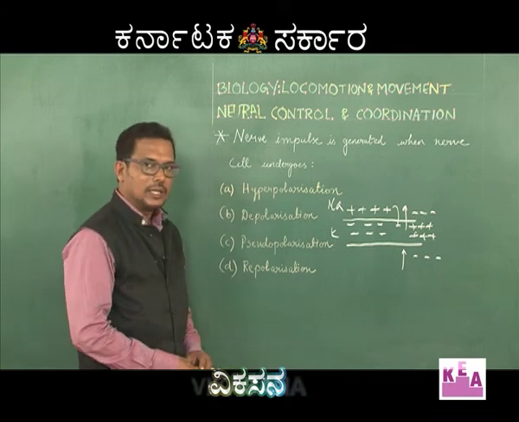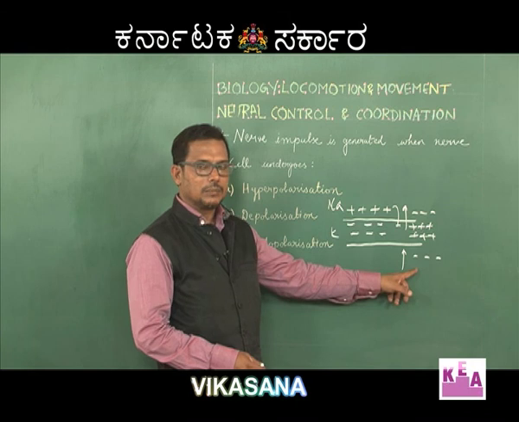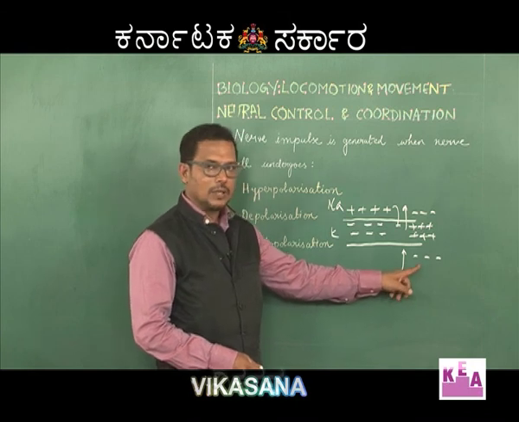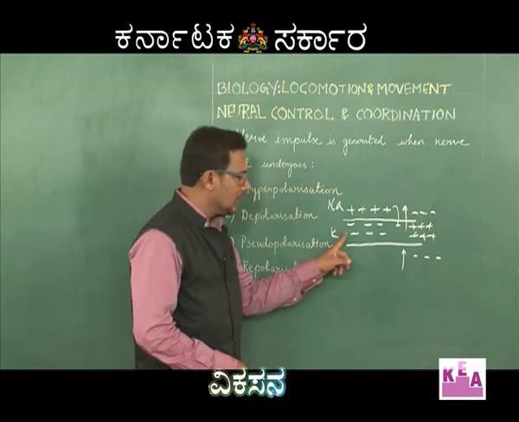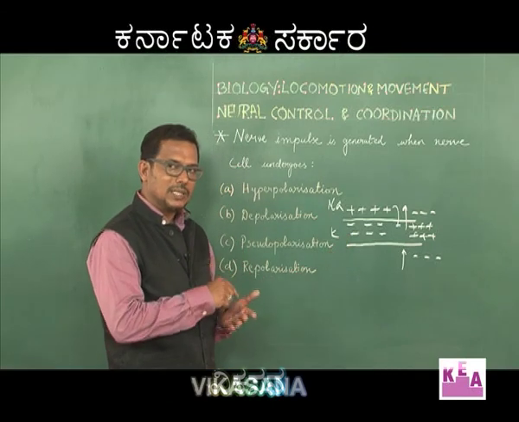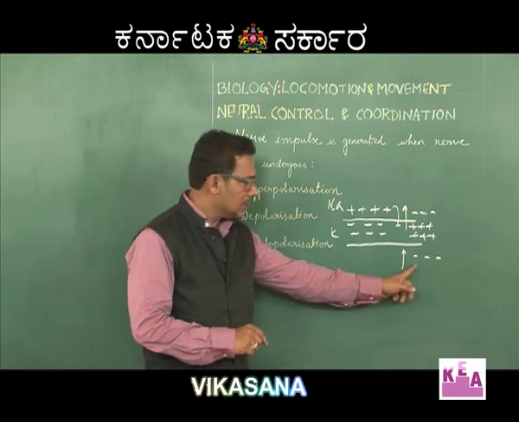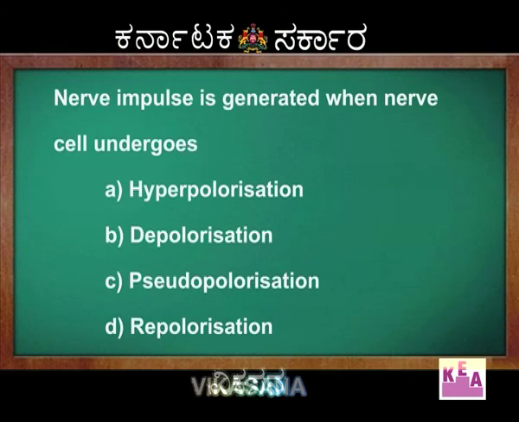This condition is called depolarization. Before conduction of nerve impulse, the condition is called polarization. After the impulse, it becomes repolarization. So, the question is, nerve impulse is generated when the nerve cell undergoes, the answer here is depolarization. Option B is the correct answer.